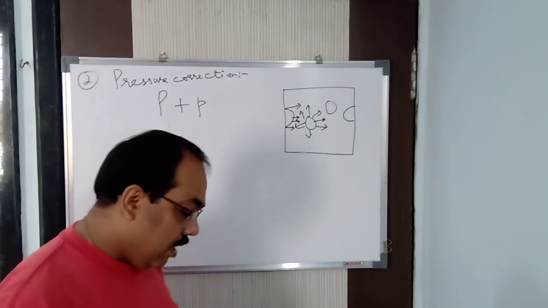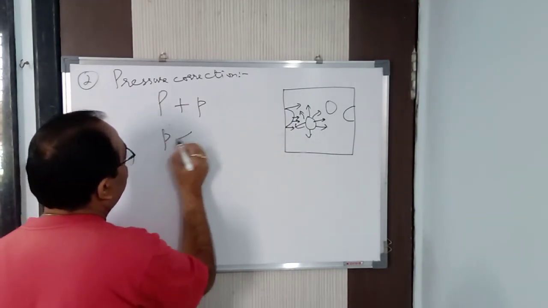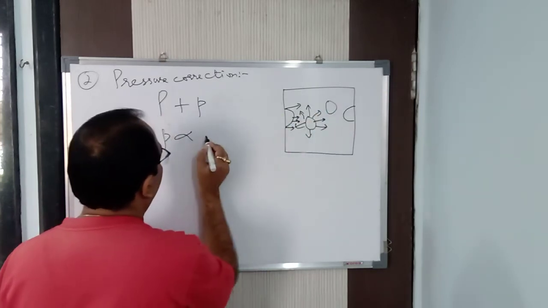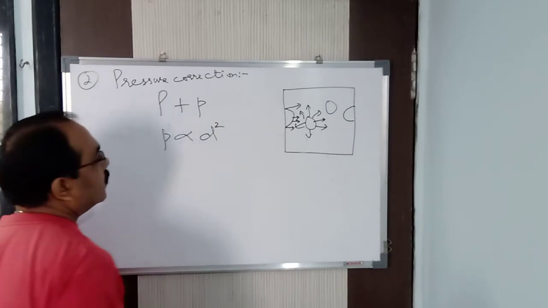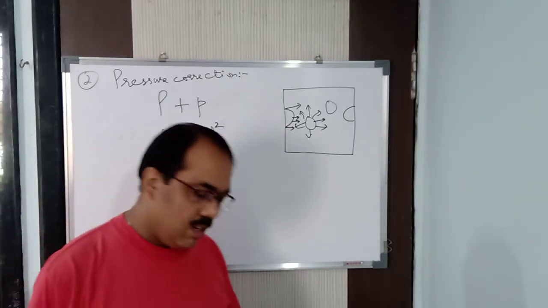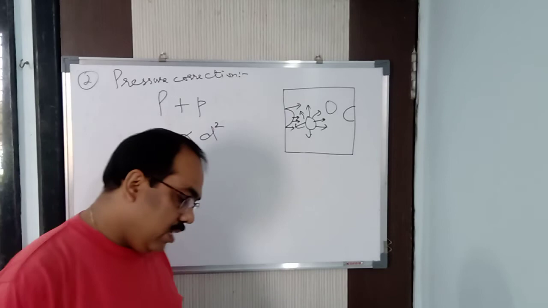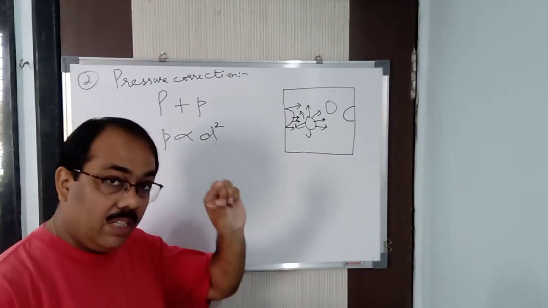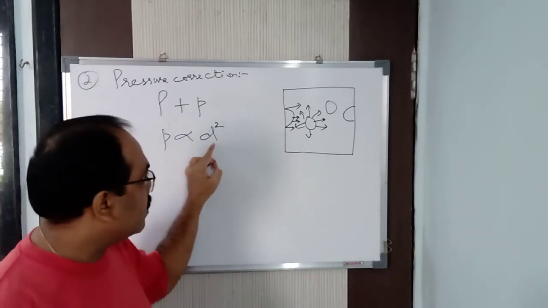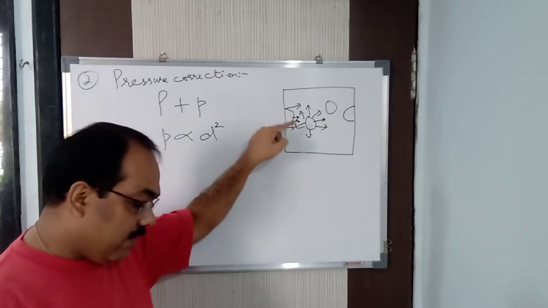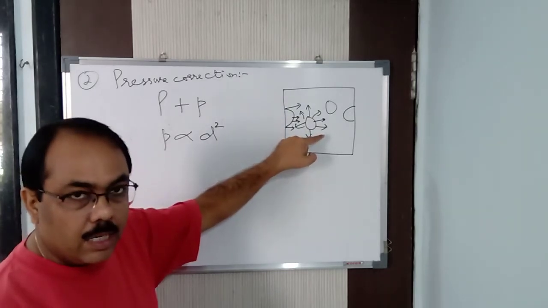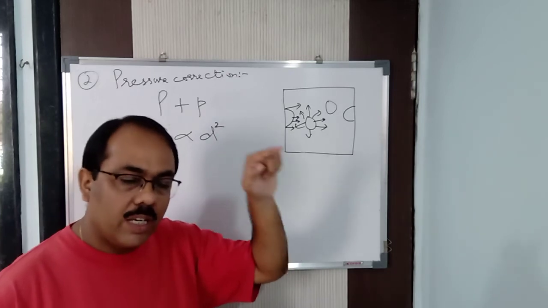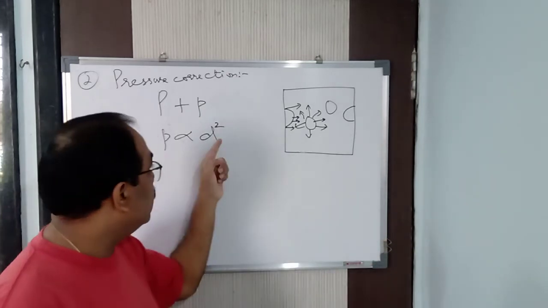Now next, this p is directly proportional to the pressure here as well as here. So p is directly proportional to d squared, where d is the density of the gas. Listen carefully here, because this is the main thing. p is proportional to the density of the gas near the walls of the container as well as the density of the gas inside the container. So hence p is directly proportional to d squared.